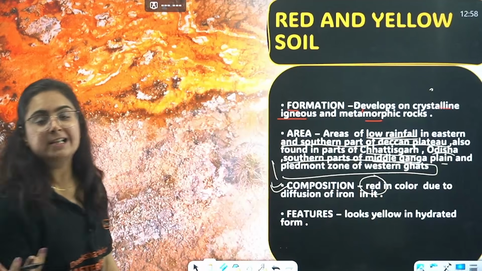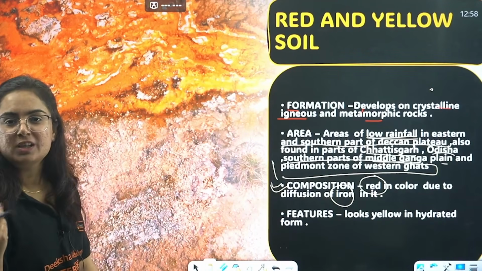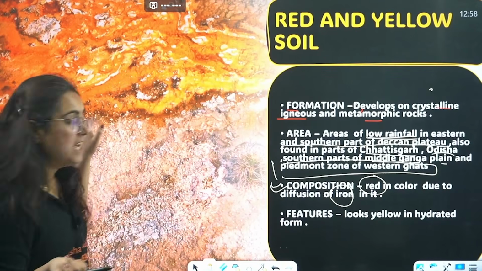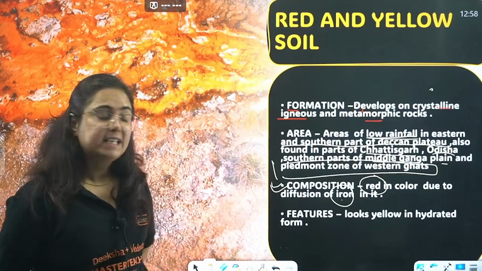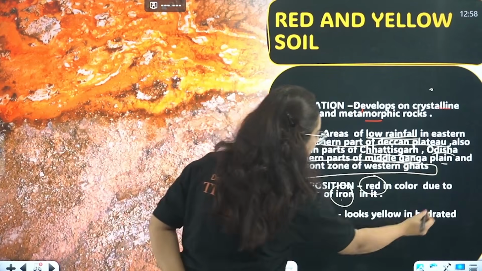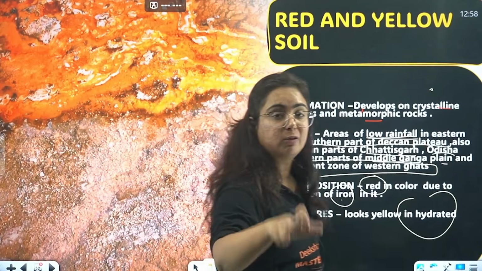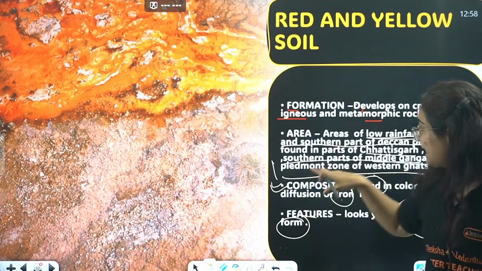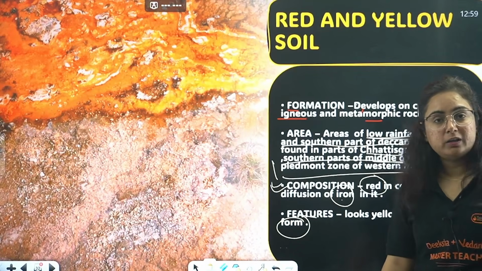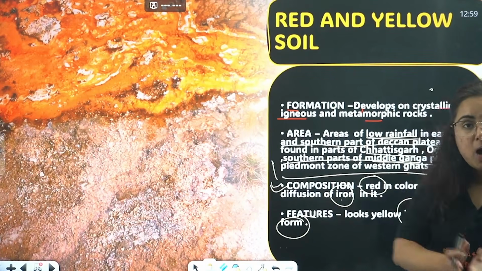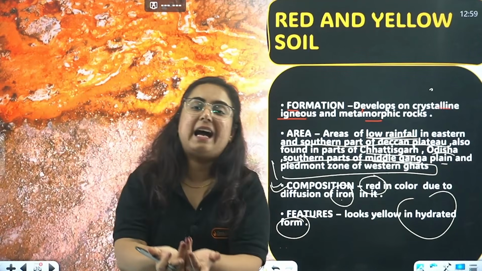Composition: red in color. Why? Red in color because of the diffusion of iron, in the similar manner that rust looks. The color of the soil is similar. So red in color because of the diffusion of iron. But ma'am, why yellow in color? Yellow in color, beta, when it is found in hydrated form. The same red and yellow soil is also found in the northeastern place. It is found in the Piedmont zone, which is not a rain-fed area. Then how is it found there? In that area it becomes yellow in color because it is hydrated.